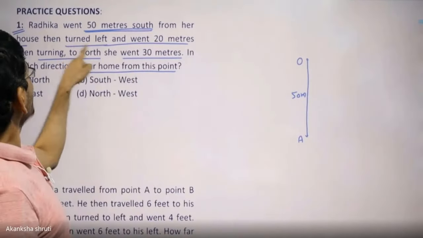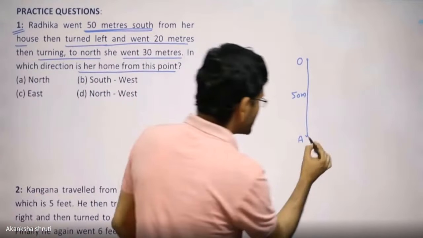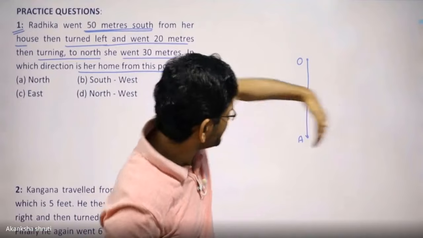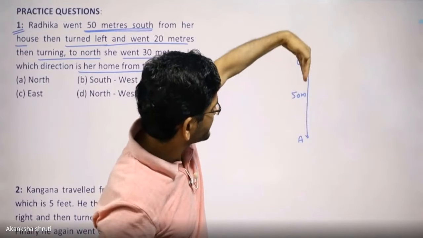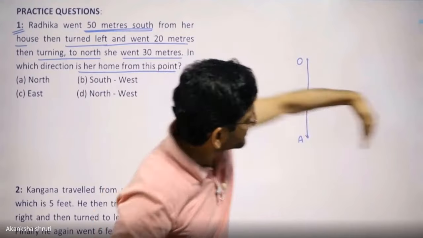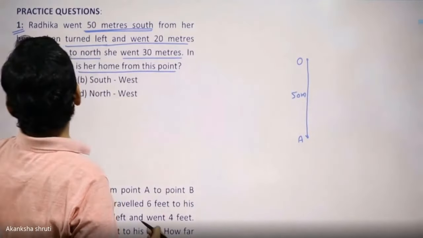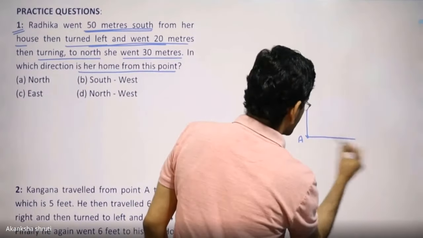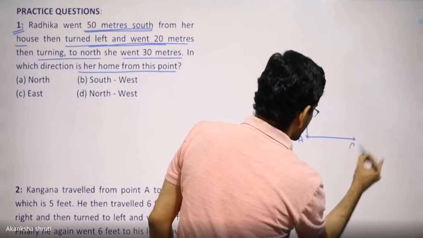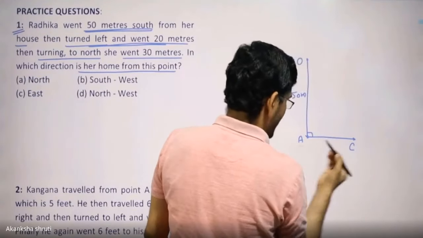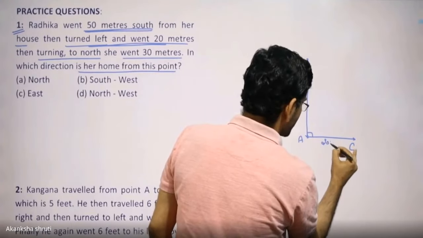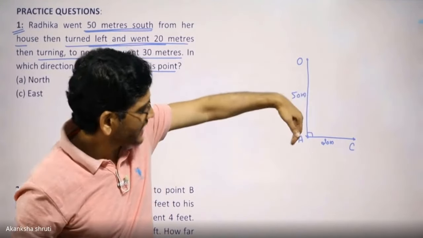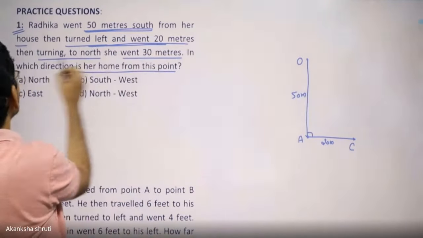You have drawn it. Then turn left. So from this point A, she has to take the left turn. So left and right will be decided with this direction. Student, if the body is moving on this path, this will be the left, this will be the right. So she has taken the left turn and gone for another 20 meters. So this is the left turn. Left turn means always it is 90 degrees and it is 20 meters. Be careful regarding this. Students, if it is asked for the right turn, then it should be in this direction. So left, right is very important.